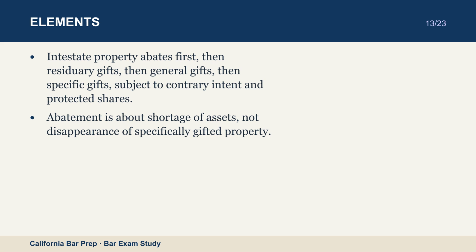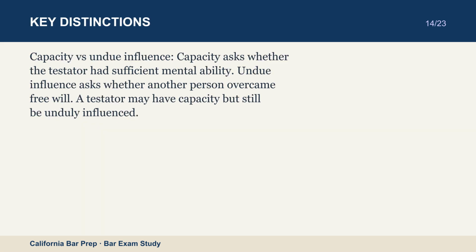Capacity versus undue influence. Capacity asks whether the testator had sufficient mental ability. Undue influence asks whether another person overcame free will. A testator may have capacity, but still be unduly influenced.